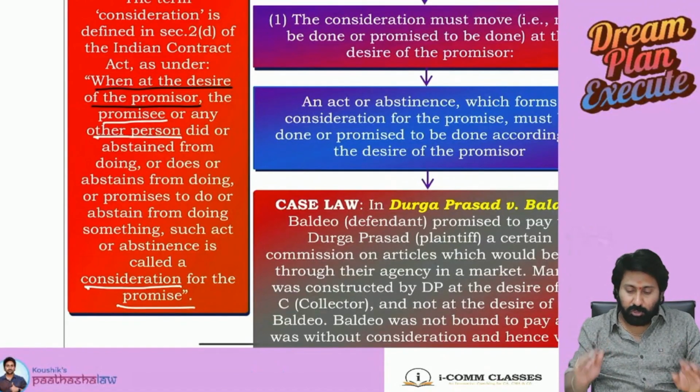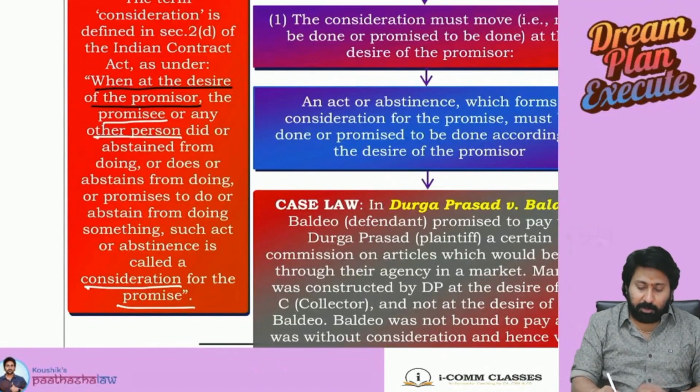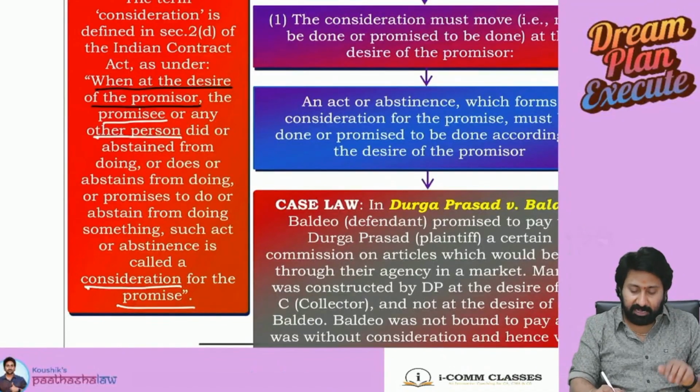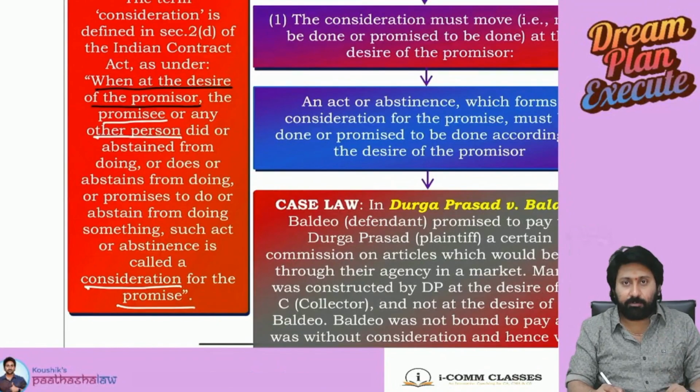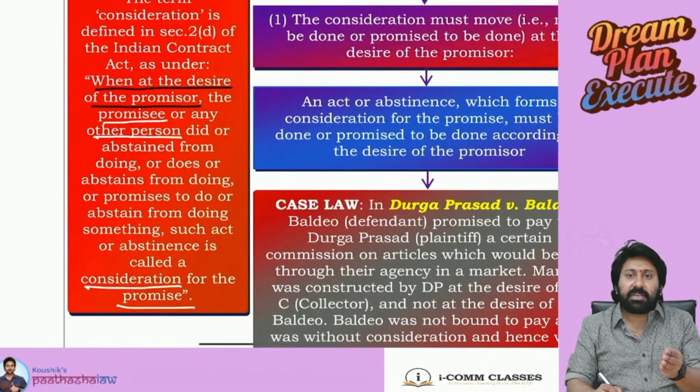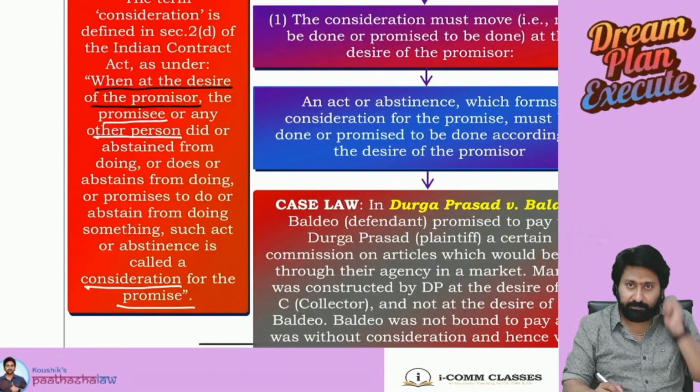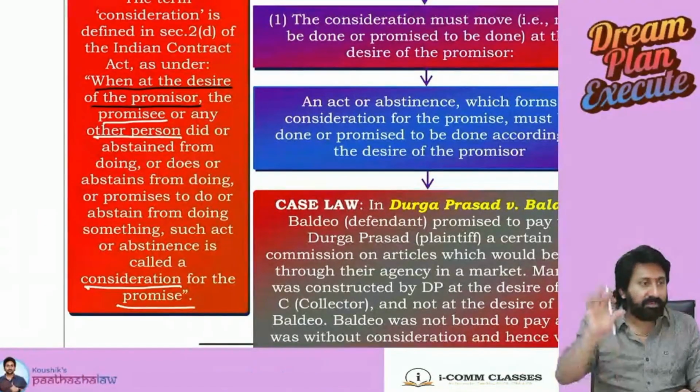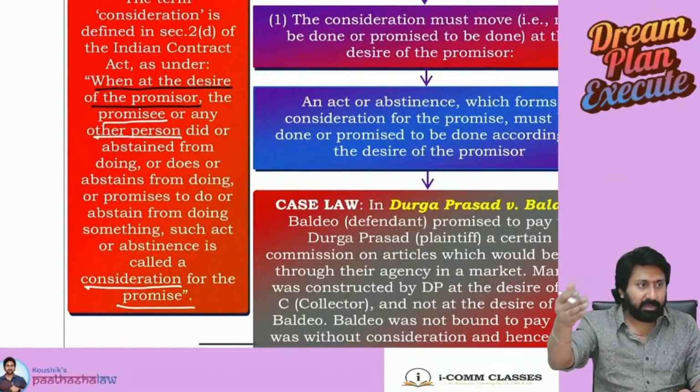So, when at the desire of the promisor, the promisee or any other person did or abstained from doing. Abstain means sometimes not doing something is a consideration. Not doing something is a consideration.